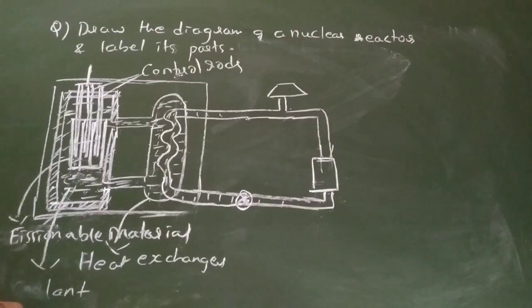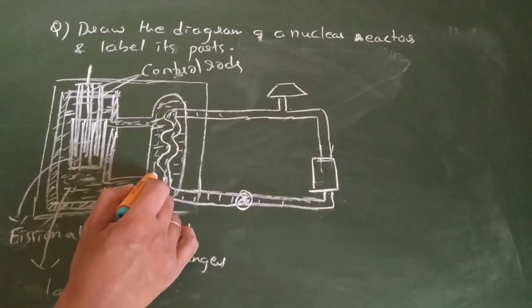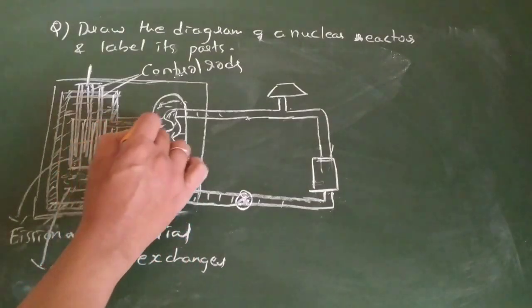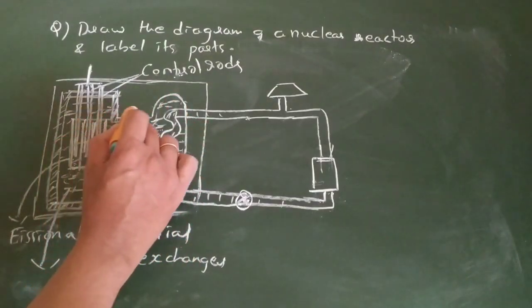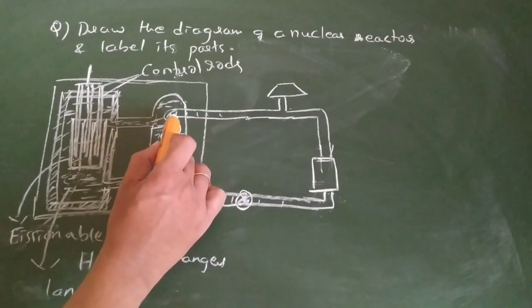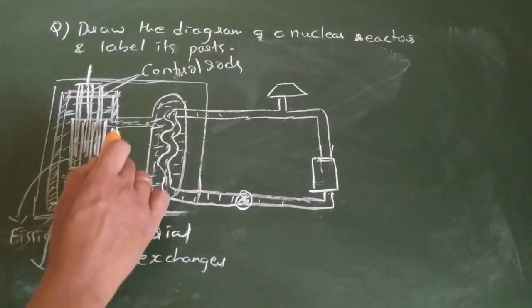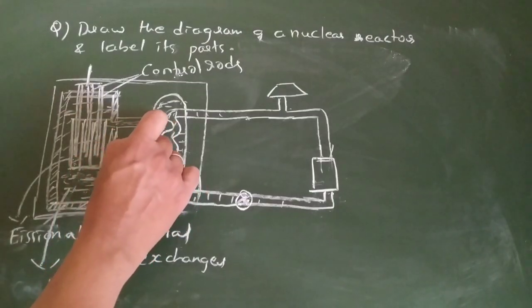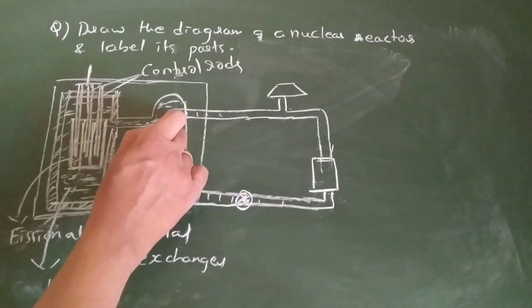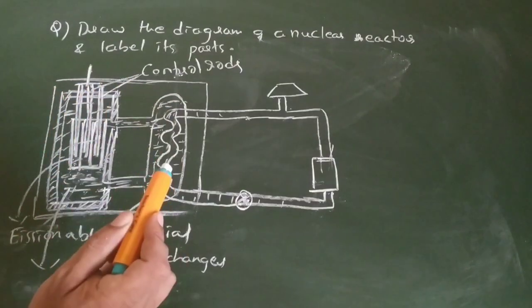What is going to happen is, this coolant which absorbed all the heat will come here, and it will transfer the heat to this water such that this water is going to become steam.